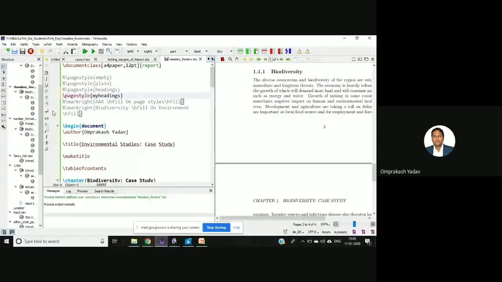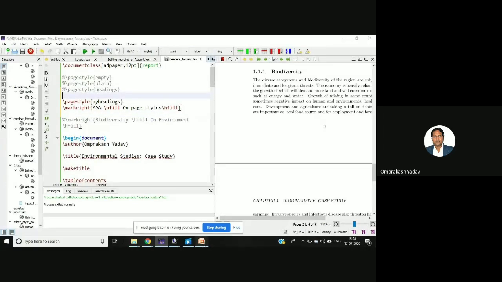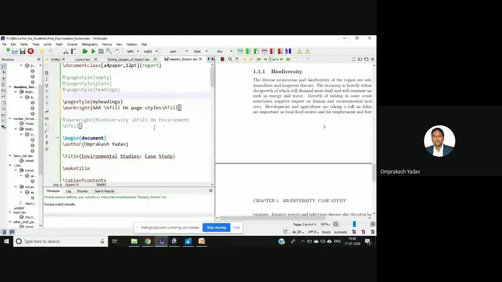Let's see the page style, my headings. Let me show with this one first. If you see, my headings will not have the footer. No footer. The header contains the page number and user supplied information. So the header will have the page number and user supplied information. So let's see here. I'll run this.